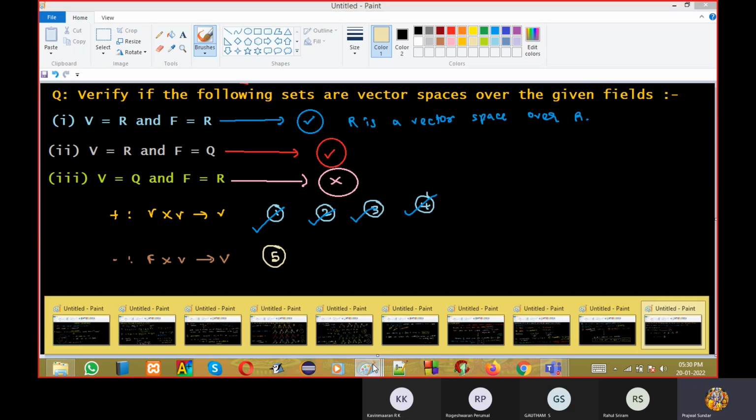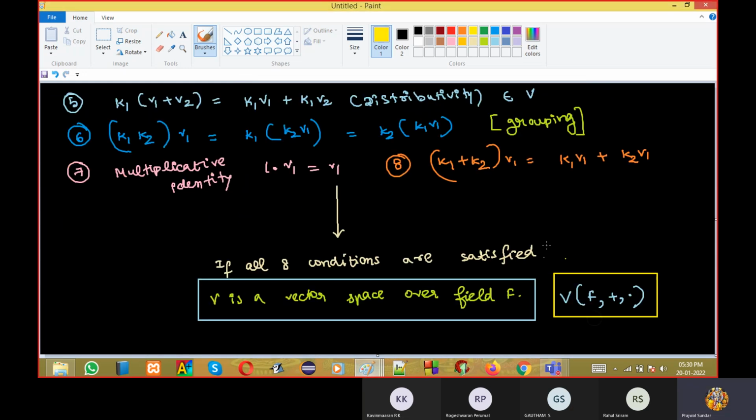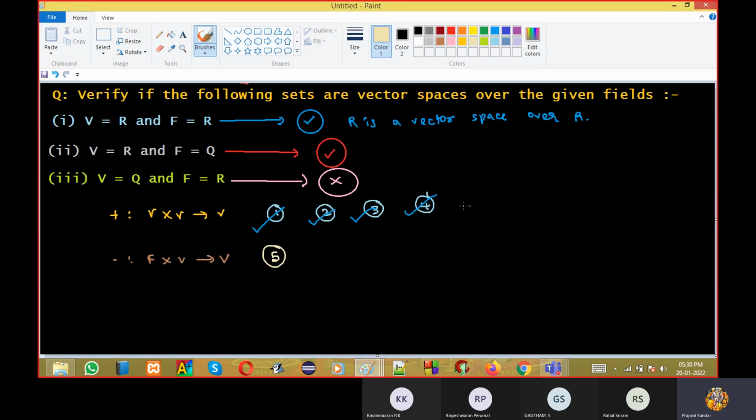So what is the fifth property? The fifth property states we will take one element from the field. We will take v1, v2, v3 belonging to the vector space, and k1, k2 belonging to the field.